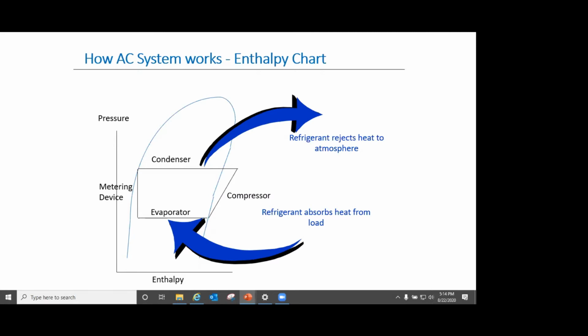So we have the evaporator, where, at the end of the day, air conditioning is removing heat from a low temperature source to a high temperature sink. The evaporator is where the heat is extracted from the indoor space and the refrigerant takes it. Then the refrigerant is compressed in the compressor, and through an isentropic process, its temperature and pressure go up. It goes to the condenser, where either circulating outside ambient air or cooling tower water is used, in which the heat is rejected.